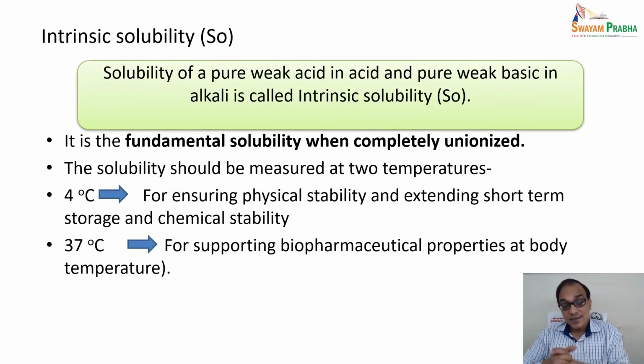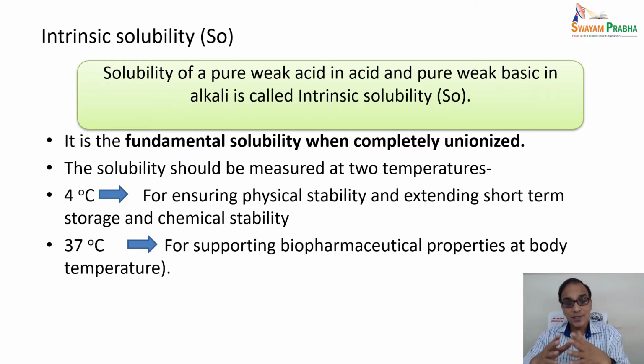Now we'll be discussing the intrinsic solubility. What does it mean? Solubility of a pure weak acid in acid and a pure weak basic drug in alkali is called intrinsic solubility and denoted by S0. It is the fundamental solubility when the API is completely unionized.